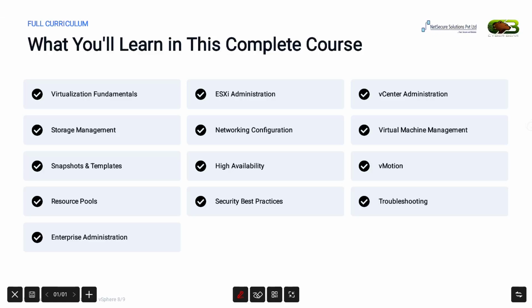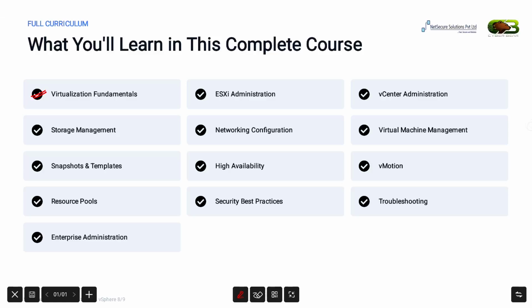What are we going to see in the complete course? The course is designed for beginners as well as IT professionals who want to build strong VMware administration skills. We will start from the fundamentals and gradually move towards enterprise-level concepts. We will begin with virtualization fundamentals, where you will understand the core concepts of virtualization and why it has become the backbone of modern data centers in detail.